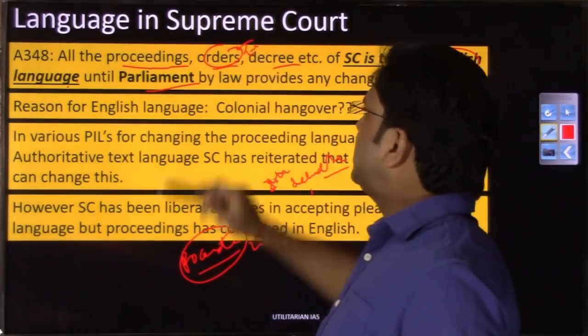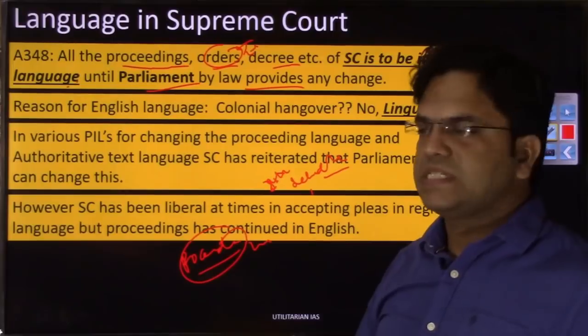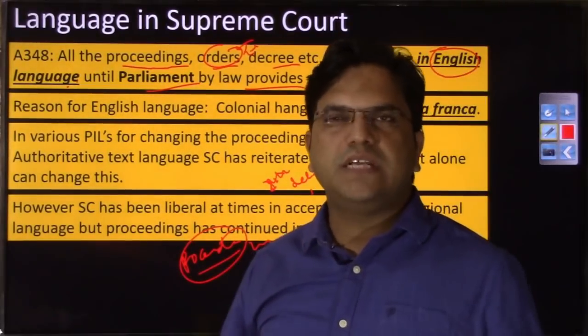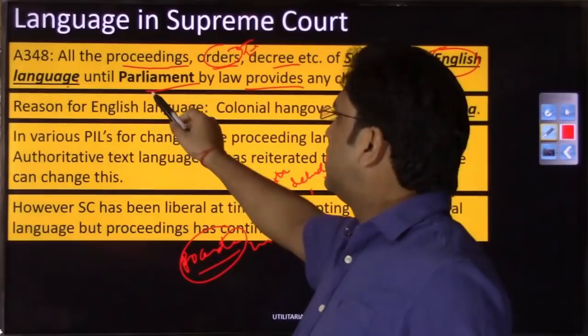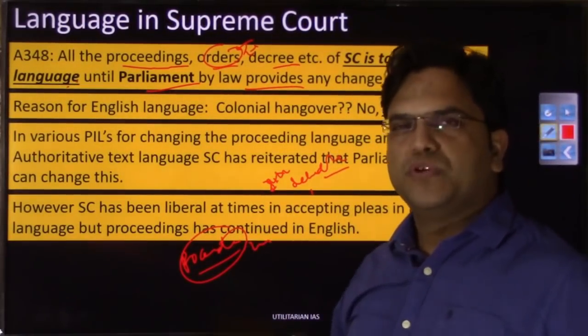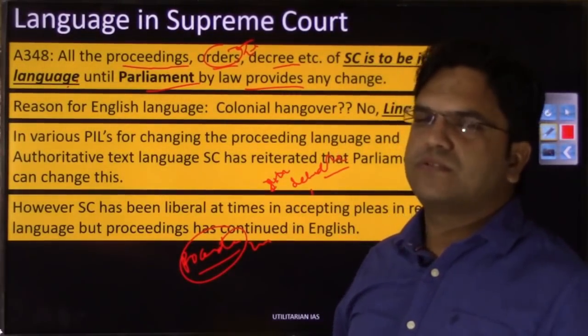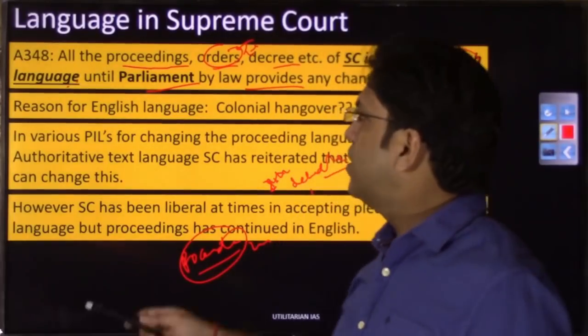So Parliament is empowered, but as of now there has been no change from the Parliament side in the language of the proceedings, decrees or orders of the Parliament, and right now of the Supreme Court. And right now the position is that whatever proceeding or whatever order the Supreme Court does publish, that will remain in English.